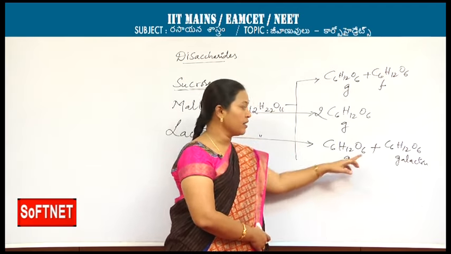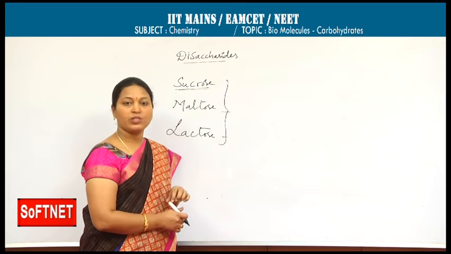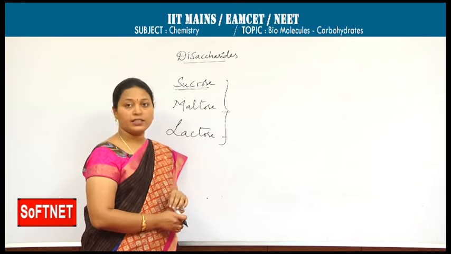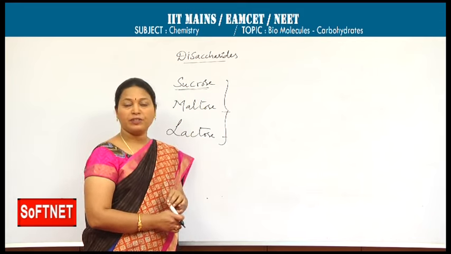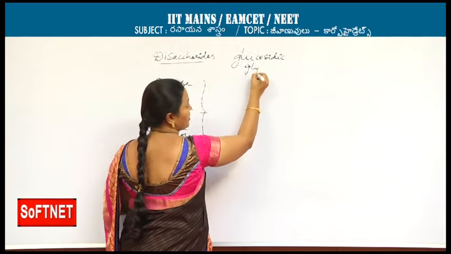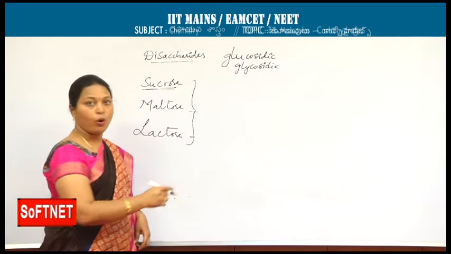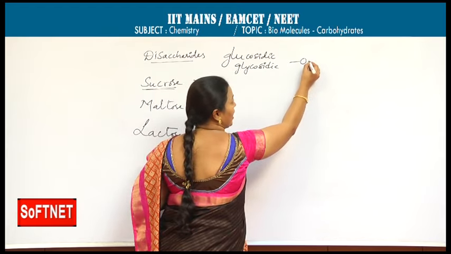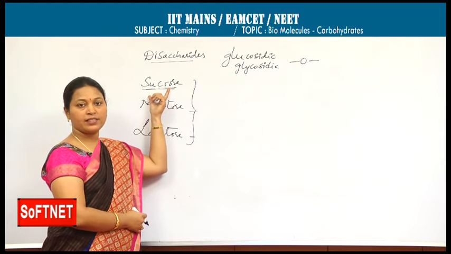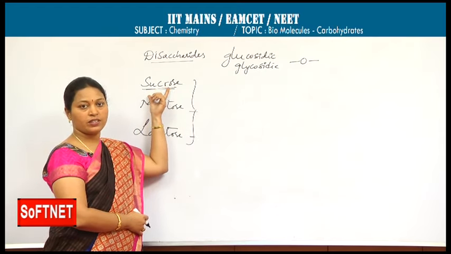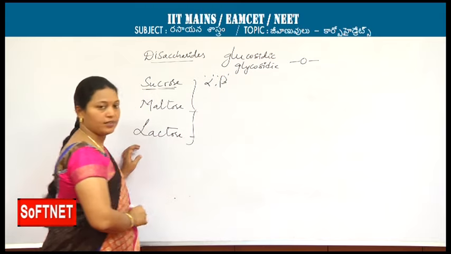Now in detail we will discuss the monomers of these disaccharides and the linkage between the monosaccharides. As I specified, the linkage between the two monosaccharides is called glucosidic linkage or glycosidic linkage. Previously it was asked once; glucosidic or glycosidic, one and the same. The glycosidic linkage is the bond present between the two monosaccharides. In sucrose, the monomers, as I said just now, are glucose and fructose. An alpha beta glycosidic linkage is present between the monosaccharides.